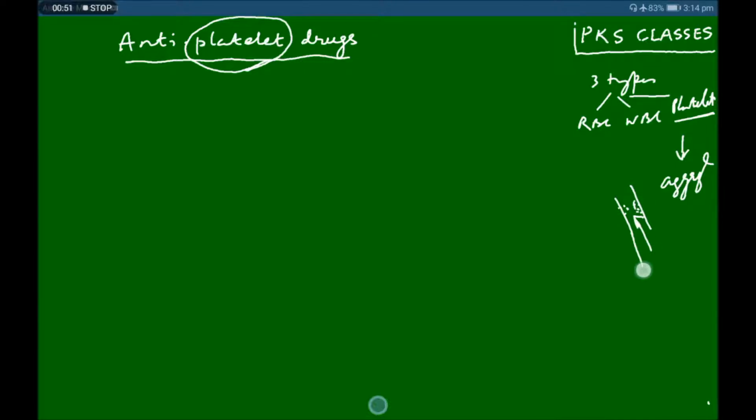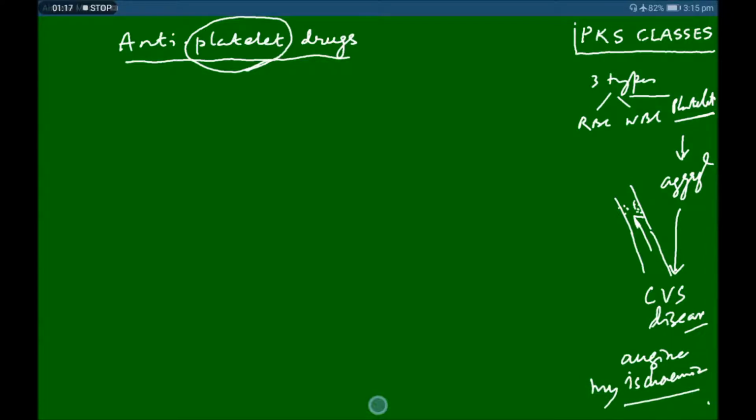The blood flow is affected if there is platelet aggregation, and this is why it is a cause of many cardiovascular diseases like angina pectoris and ischemia, myocardial ischemia. All these diseases are caused because of platelet aggregation. So there is the use of antiplatelet drugs.